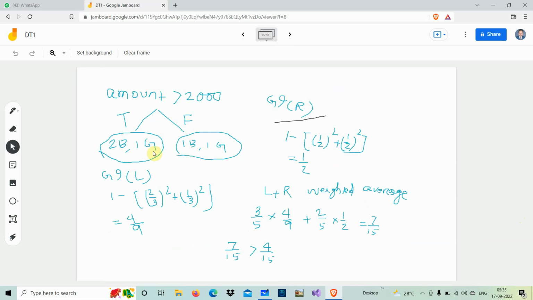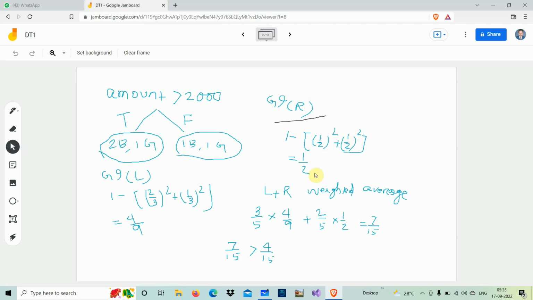Now how do you calculate the Gini index for the left hand side? GI of L. So 1 minus 2 by 3, because total is 2 plus 1, 3 here, 2 by 3 whole square plus 1 by 3 square. Again it is coming 4 by 9. Then the Gini index of the right hand side, it is 1 plus 1, 2. So 1 by 2, 1 by 2. Right? 1 minus 1 by 2 whole square plus 1 by 2 whole square. By simplifying it is coming 1 by 2.